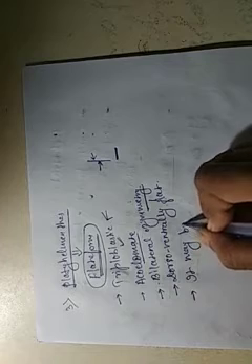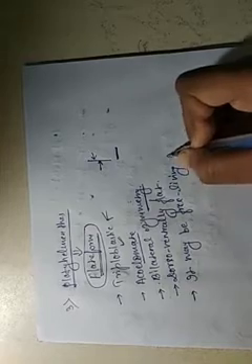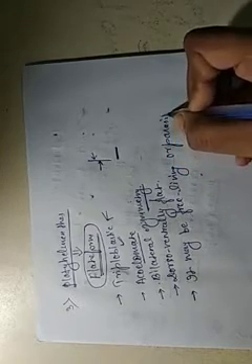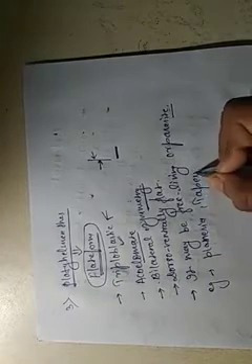It may be free living or parasite. Parasite means it depends on another animal for its nutrition, and it harms that animal. So it may be free living or parasite. Examples are planaria and tapeworm.